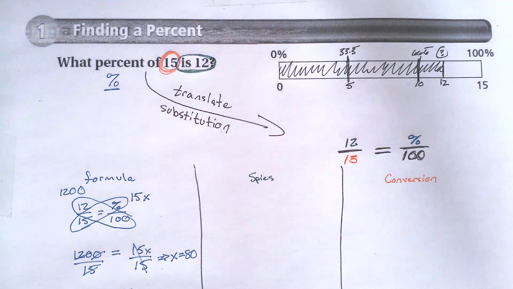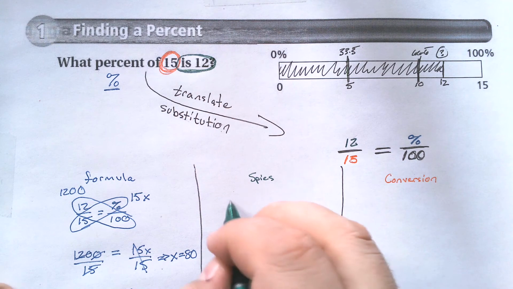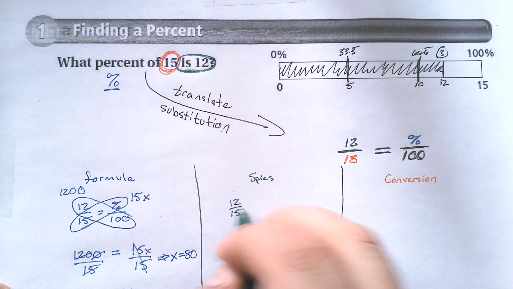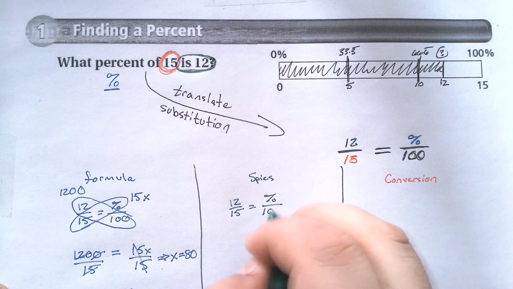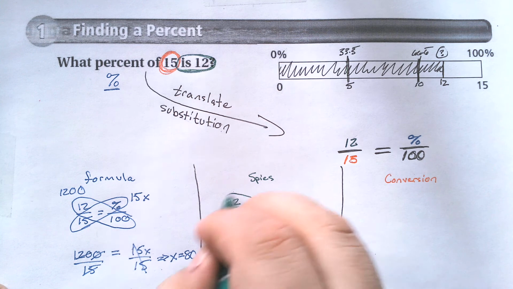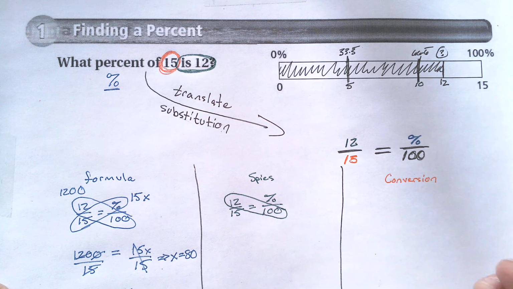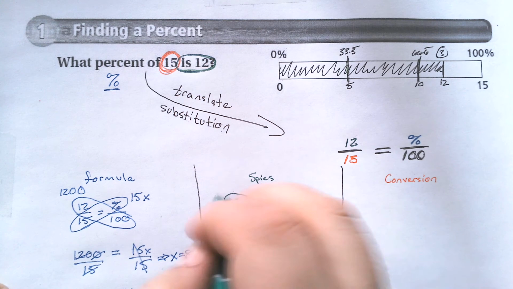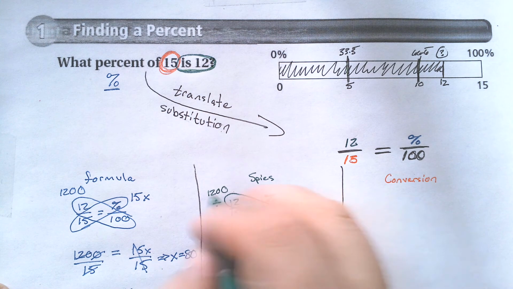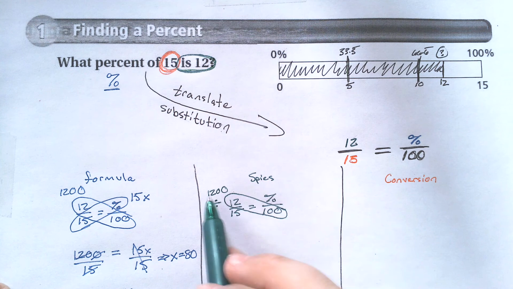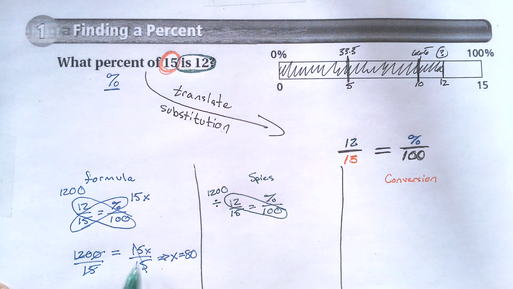Now, if I'm doing it the Spies way, what that says to do is I'm going to write my formula, or write my equation, sorry. And also another name for this, I guess we could have put calculator. What we're going to do is we're going to multiply this, 1200, and then just divide by whatever number is left. So again, I'm getting 1200 divided by 15, which is the same thing I got over here. And 80 equals x. So we're still getting the same answer.